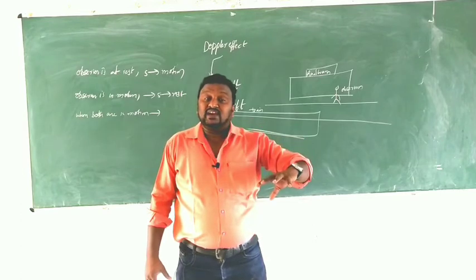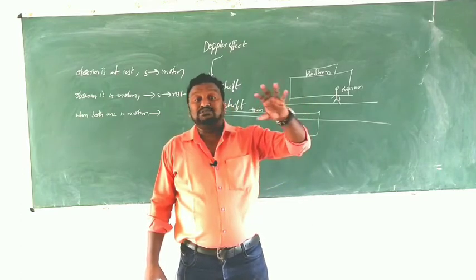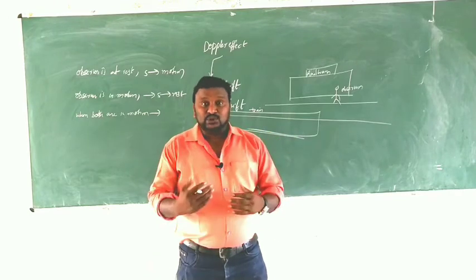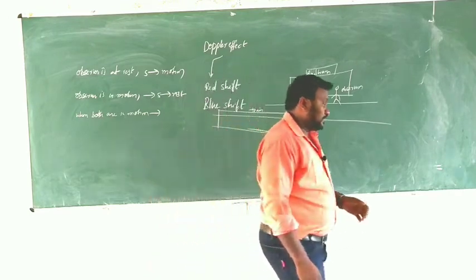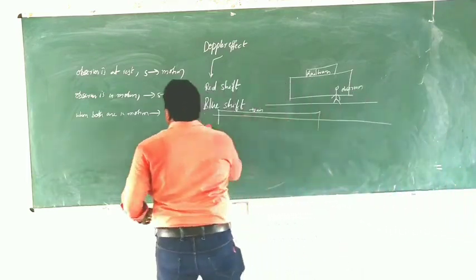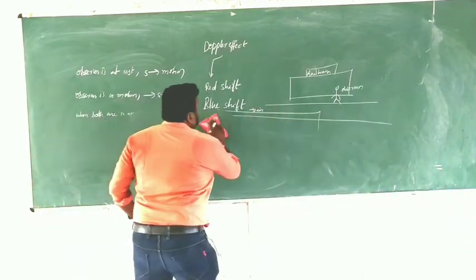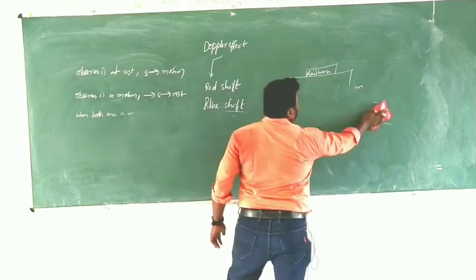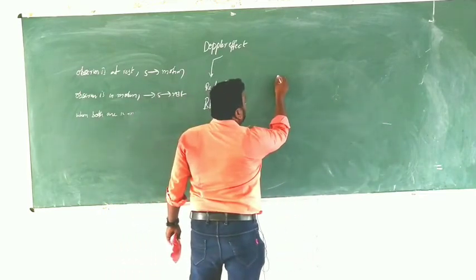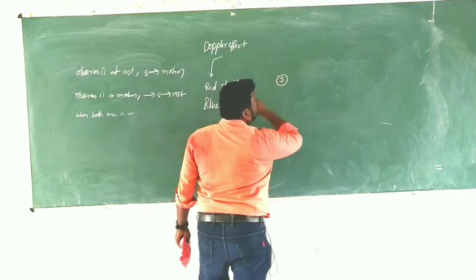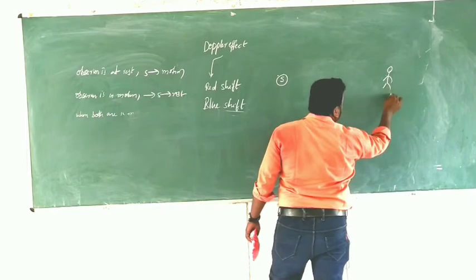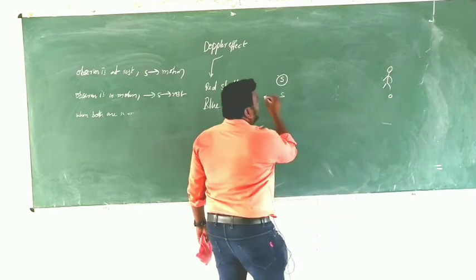So in waves, regarding sound, we say source of sound. Now here it is the source of light. So no need to confuse. Now I will go to one example. Here, for example, this is the source and he is the observer. Clear?